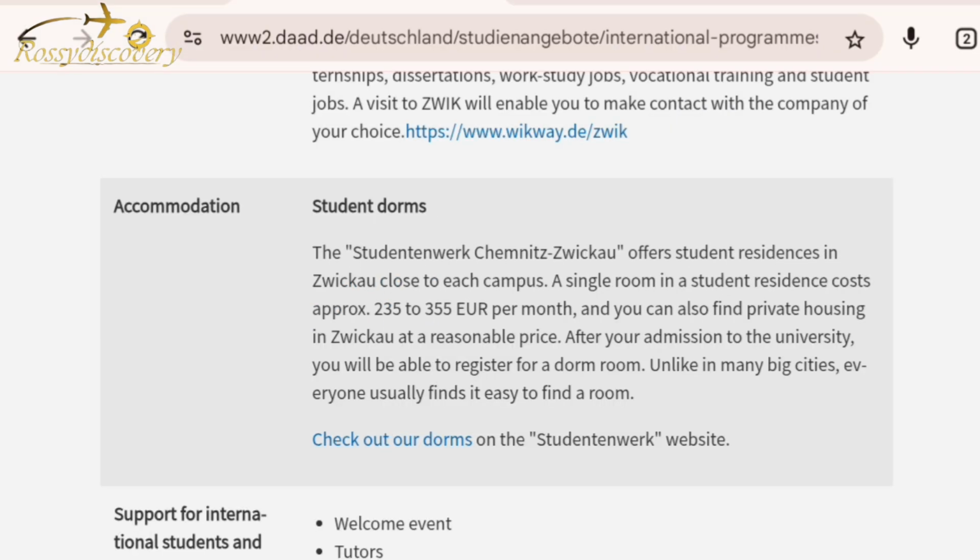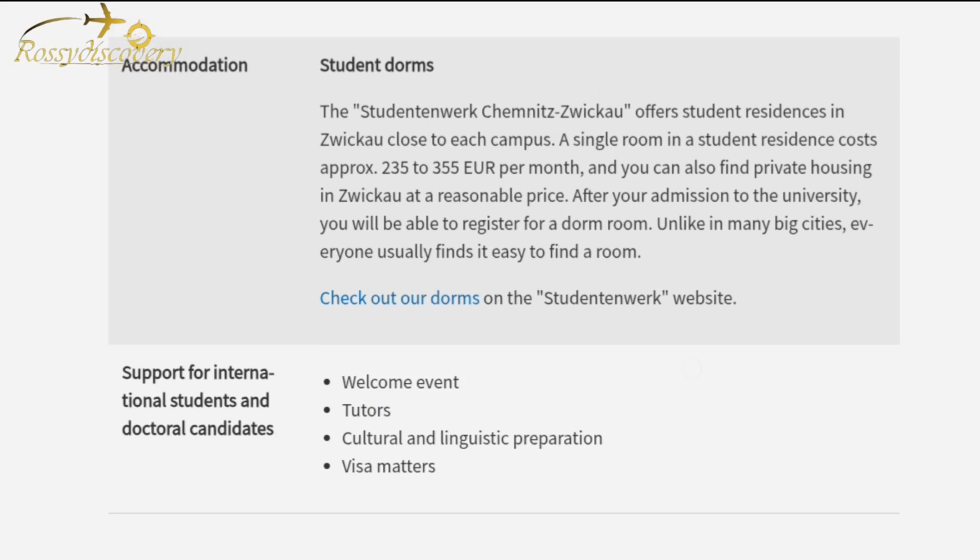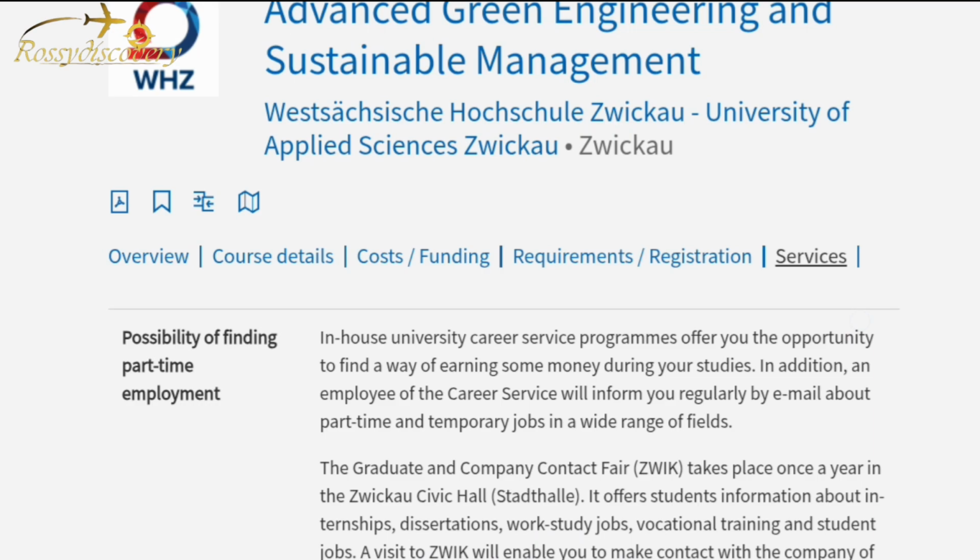The services, so there's even accommodation. It offers a student residence close to each campus. A single room in a student residence costs approximately 335 to 355 euro per month. You can also find private housing at a reasonable price after your admission to the university. There's always a welcome event, a tutor, cultural and logistic preparation, and visa matters. These are the services rendered to you by the university.